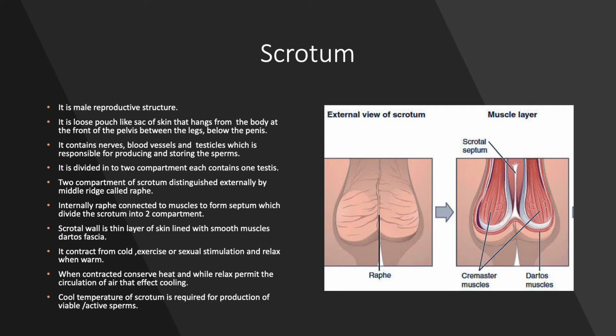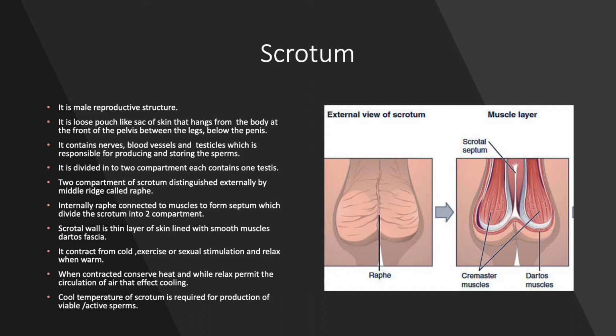The scrotum is in a relaxed state when the temperature is warm. The scrotum plays a very important role in the circulation of air when the temperature is warm, and it gives sufficient cooling to the testes.